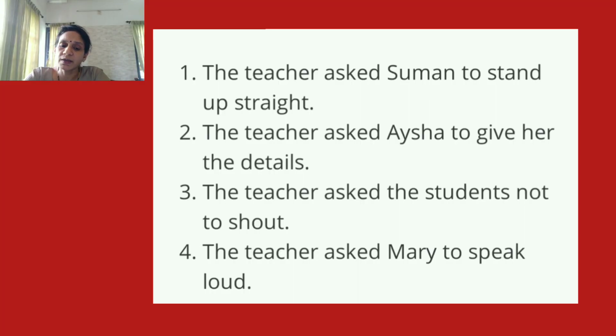Okay, here we are learning about sentences like direct and indirect speech. The first sentence, Suman, stand up straight. How do you report it to someone? The teacher asked Suman to stand up straight. Second sentence, give me the details, Aisha.